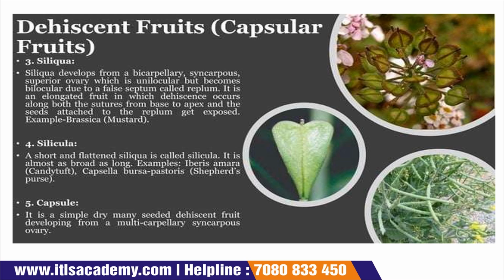So you have to know about it. Okay. So Siliqua develops from the bicarpellary syncarpous superior ovary and they are unilocular in nature. But they become bilocular due to a false septum, the replum. When the false septum occurs in that fruit, their unilocular nature is converted into a bilocular nature. It is an elongated fruit in which dehiscence occurs along both the sutures from the base to apex, and the seeds attached to the replum get exposed, like your mustard.